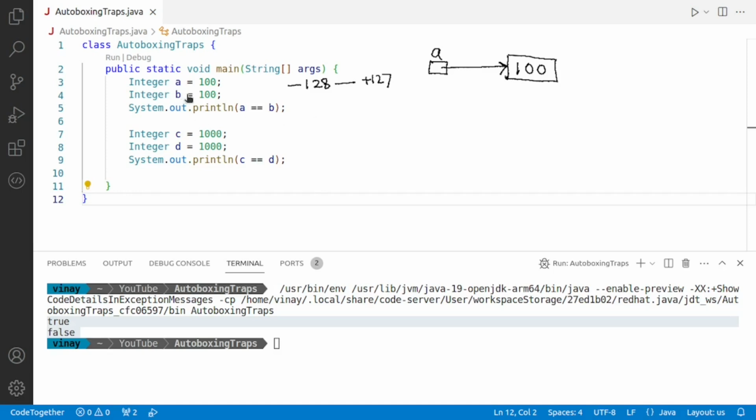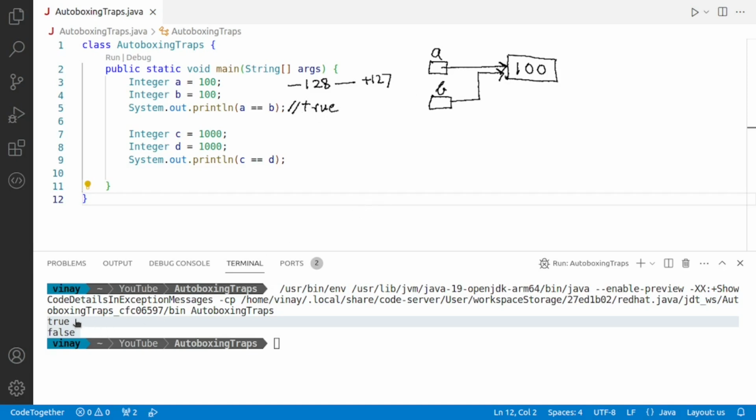That is, now instead of creating another object with the value 100, the reference variable b is going to point to the same object in memory. So when you say at line number 5, a == b, the computer checks whether or not a and b are pointing to the exact same object. A and B are pointing to the exact same object, hence this is going to give true.